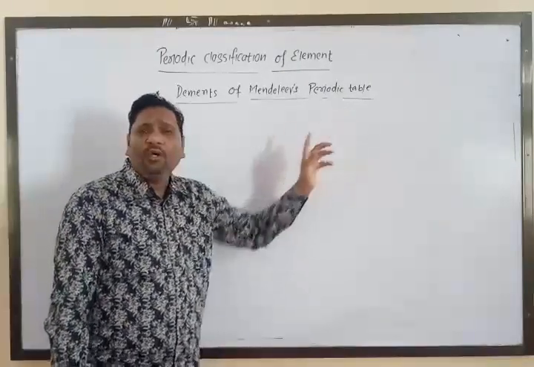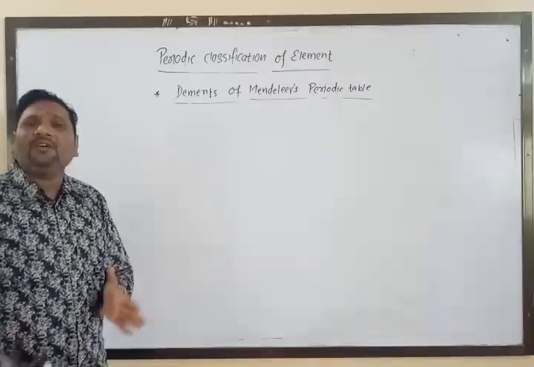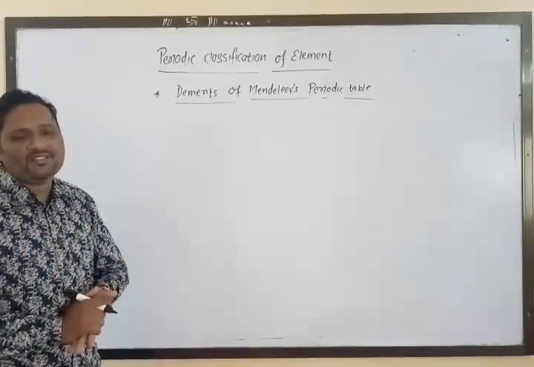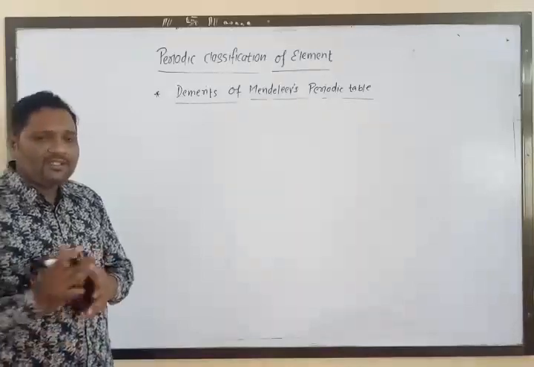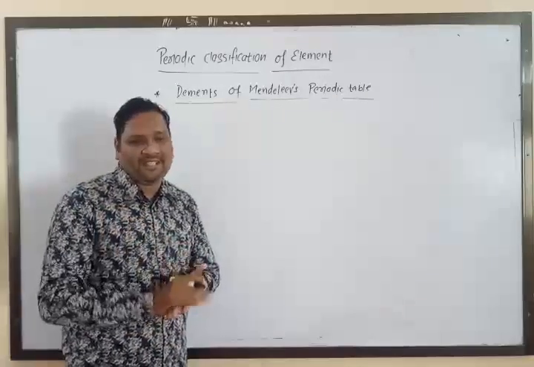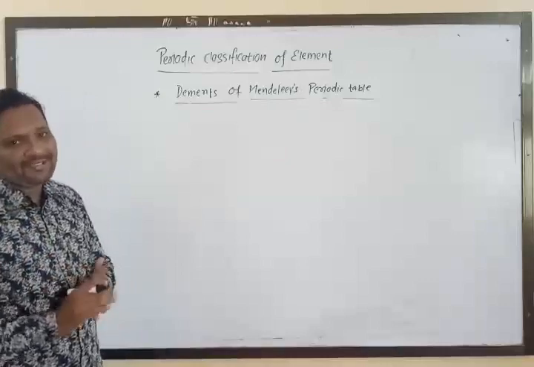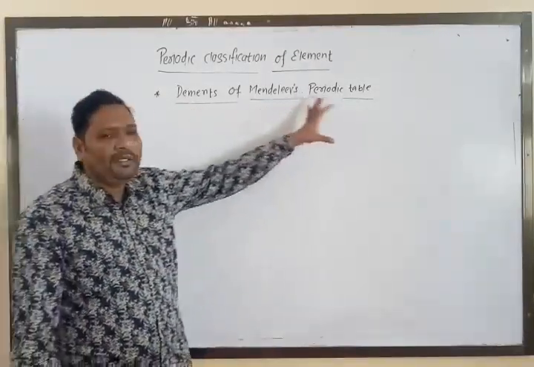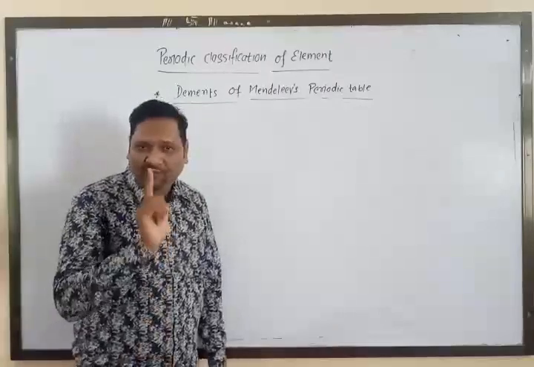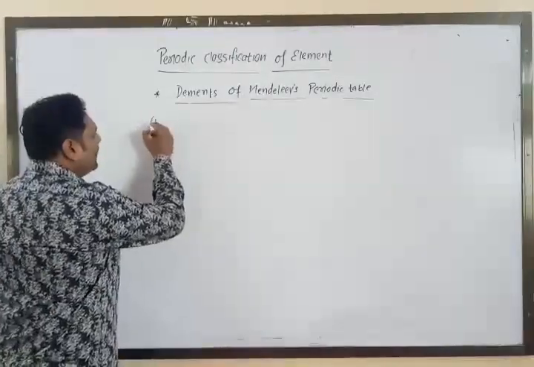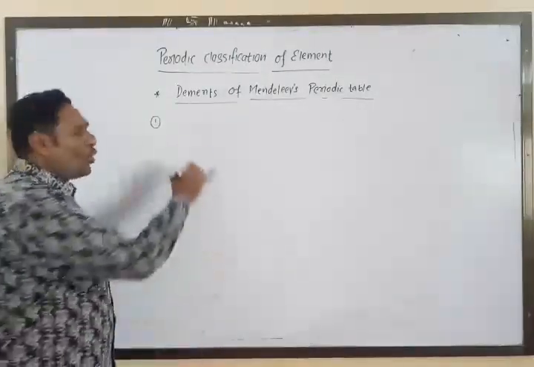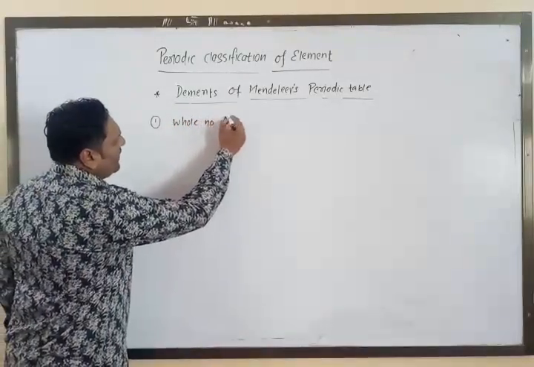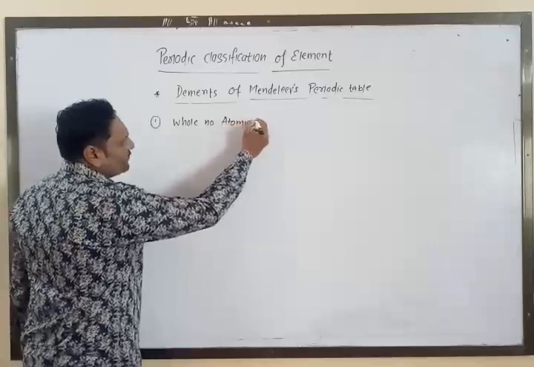Although he was the first scientist to successfully classify all the 63 elements, there are still some mistakes, errors or drawbacks present in Mendeleev's periodic table, called demerits. The first demerit is related with the whole number atomic mass.